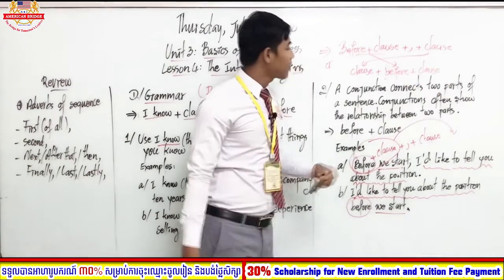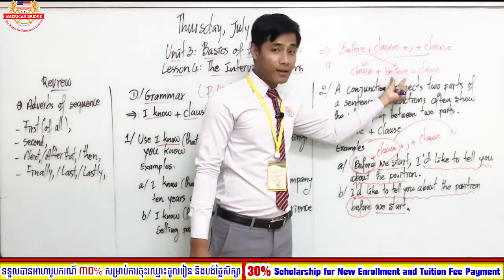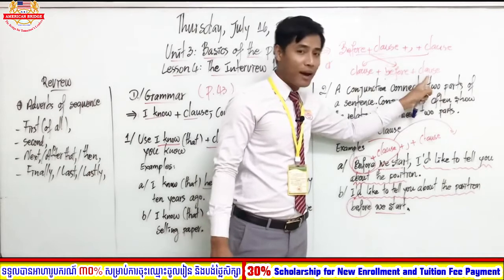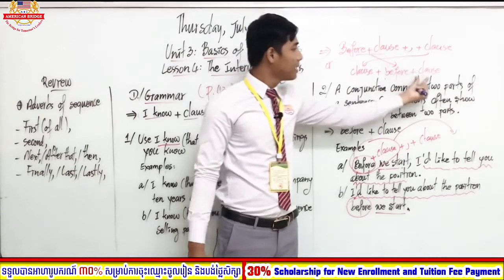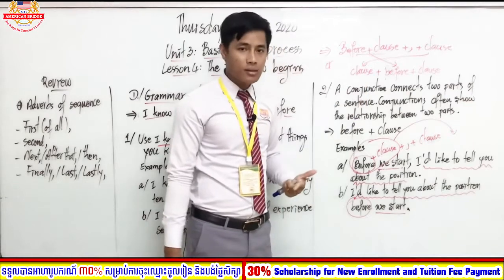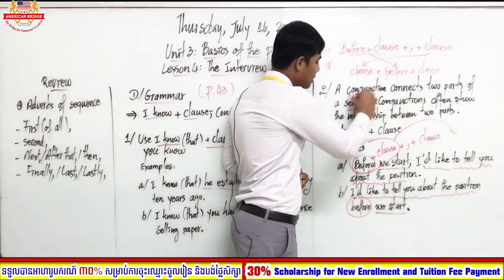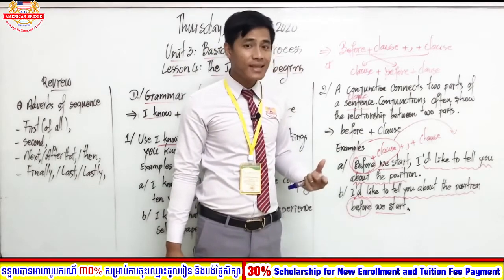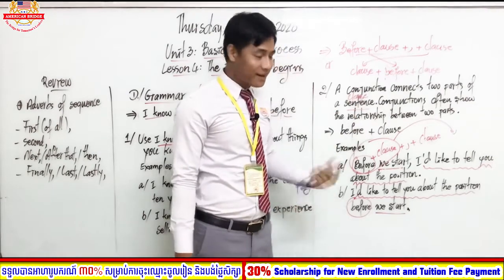Okay, students, look at the meaning. Before is a conjunction. It connects two parts, one part and two parts of a sentence. This is a small sentence, and the sentence is longer than a clause. This one we can also call a clause. Clause and sentence are not the same, but they are slightly similar to each other.